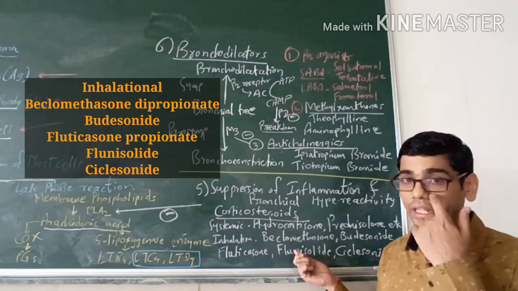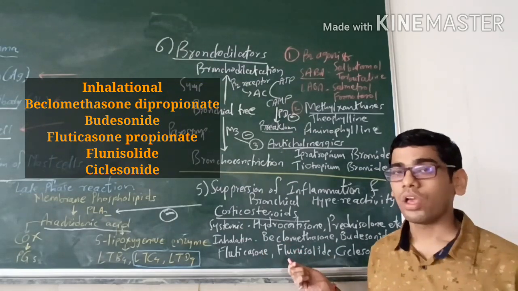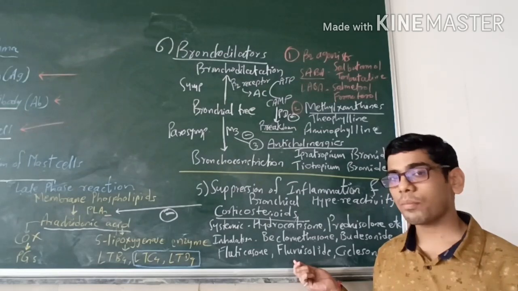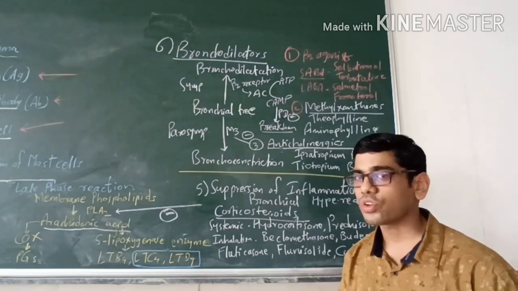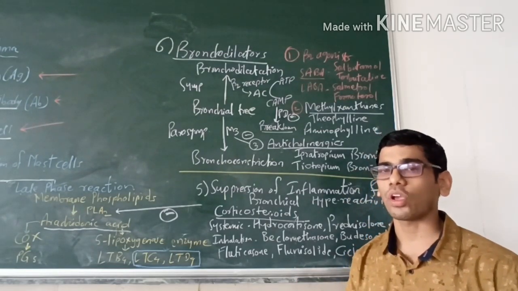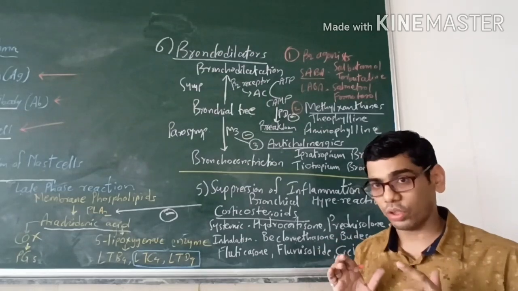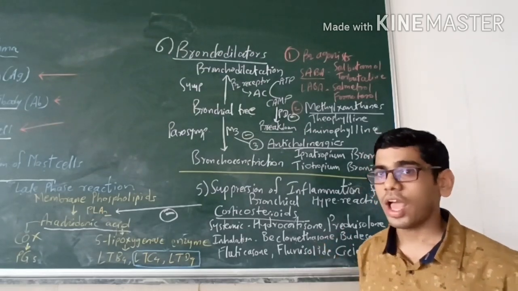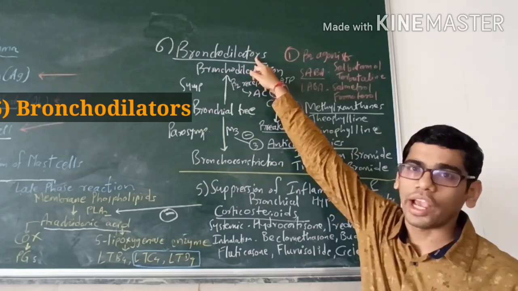So all these are the inhalational corticosteroids. The two others are also them, triamcinolone and mometasone, but they are not preferred. The last drugs which are given in the treatment of bronchial asthma, and they are the most important apart from corticosteroids, are nothing but the bronchodilators.